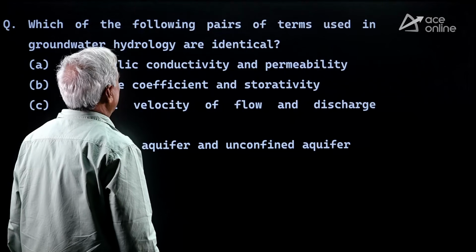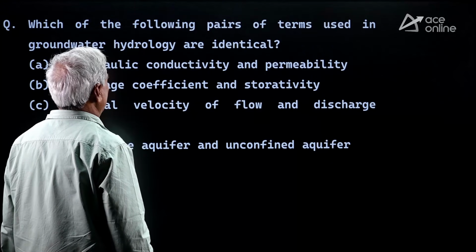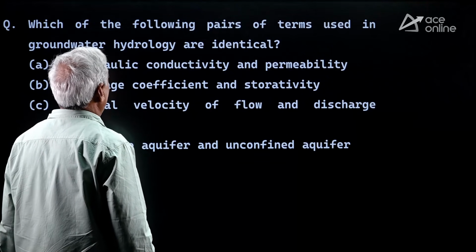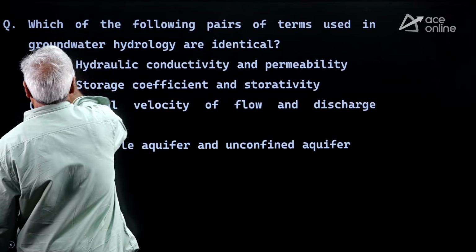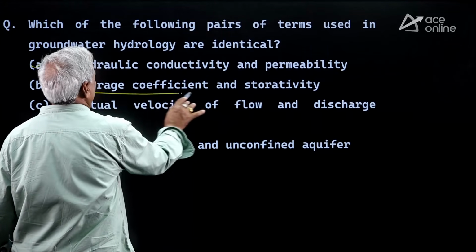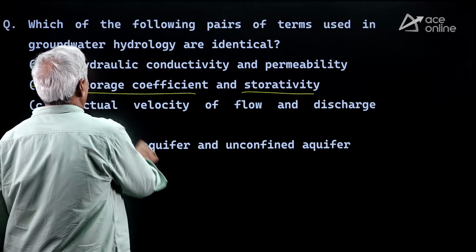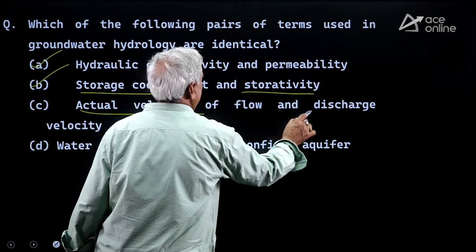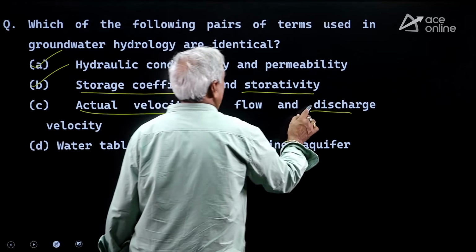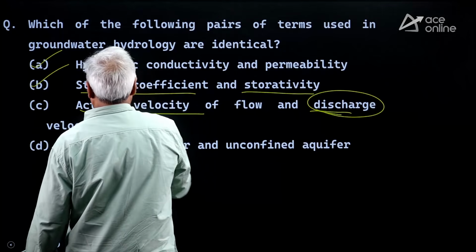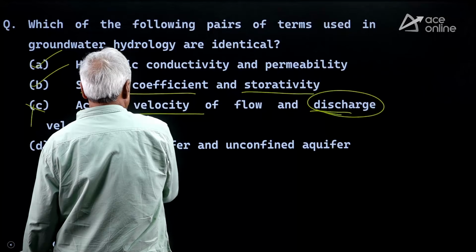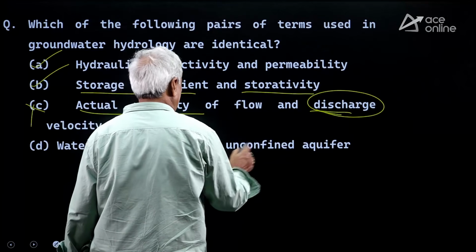Which of the following pairs of terms used in groundwater hydrology are identical? Hydraulic conductivity and permeability, both are correct. Storage coefficient and storativity, yes. Actual velocity and discharge velocity is not correct; discharge velocity is not the porous velocity. Water table aquifer is unconfined aquifer, correct.